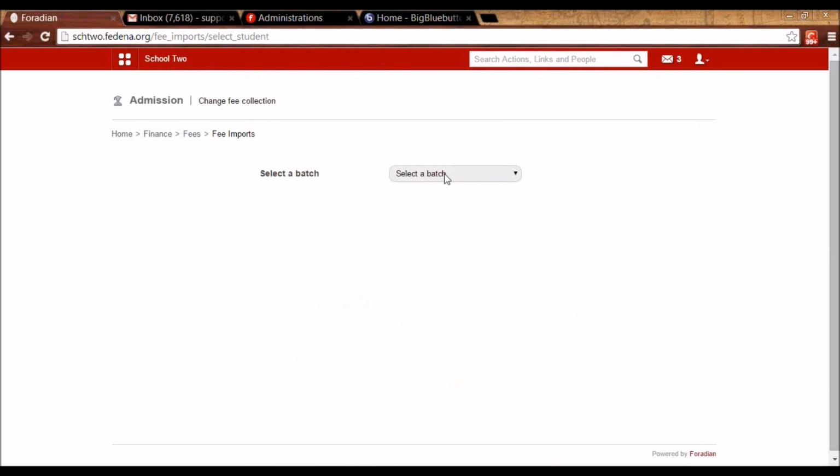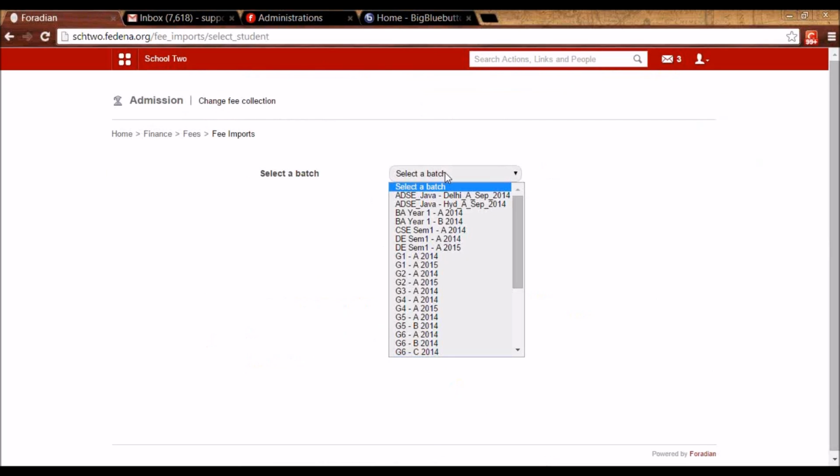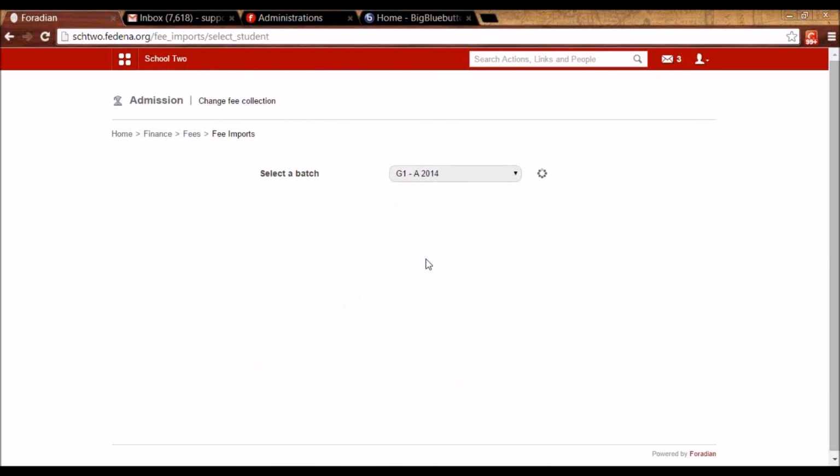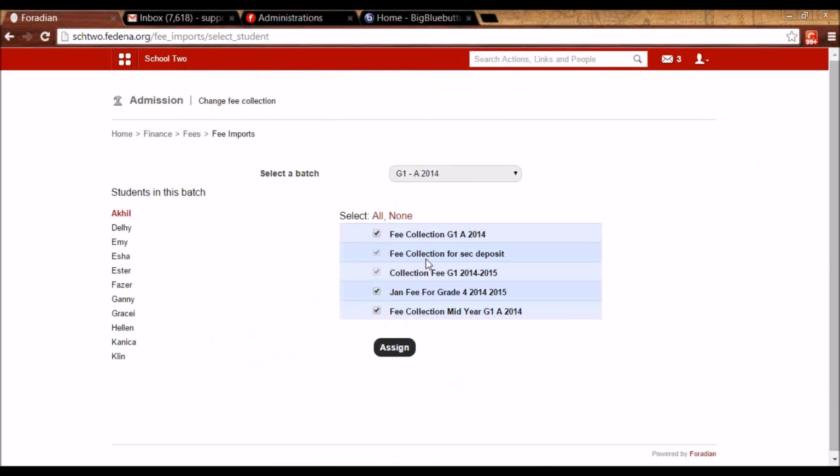So what happens to this new student is that he'll not be automatically assigned the fee collection. So in that case, you have to select the batch in which you just entered the new student in Fedena. And for that student, let's say this is the student.